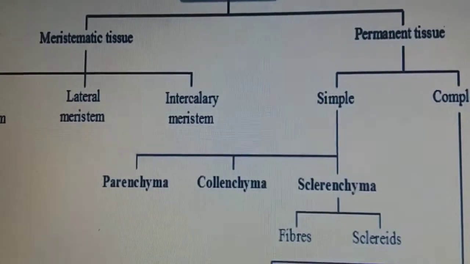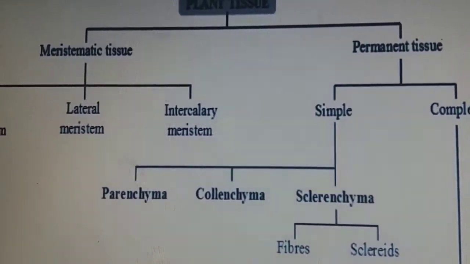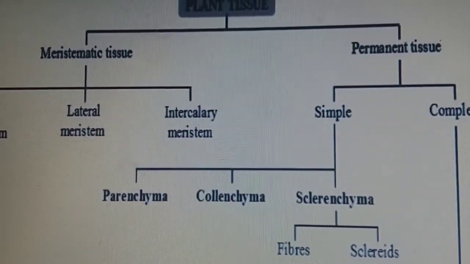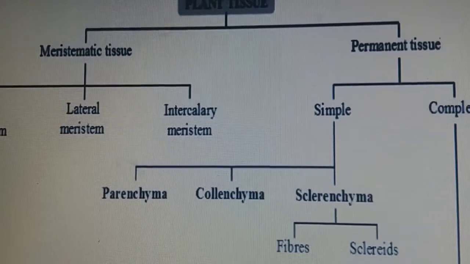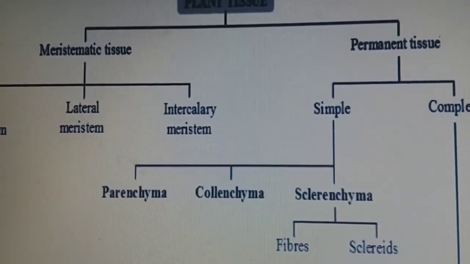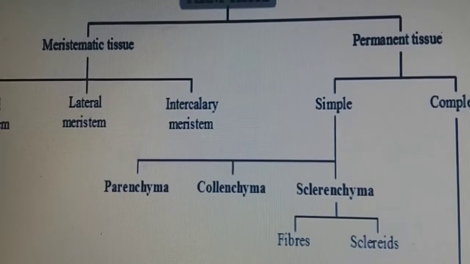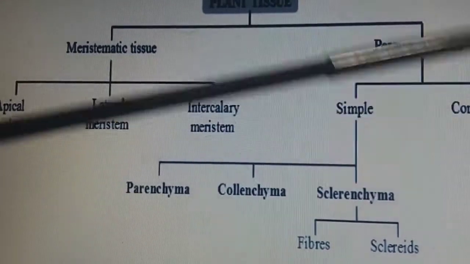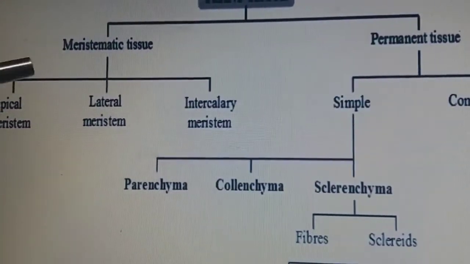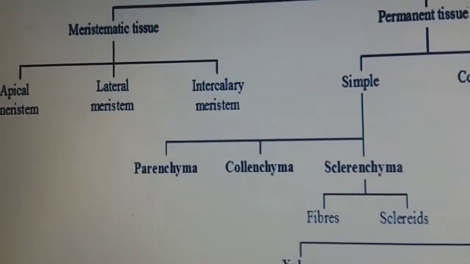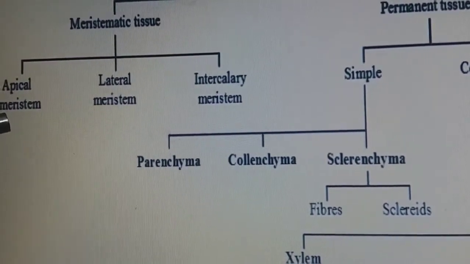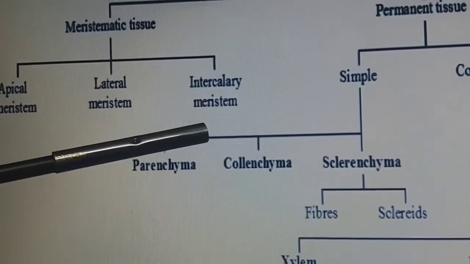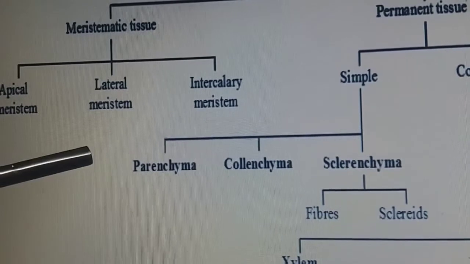You all know that our body, animal body and plant body are made up of cells. When these cells group together they form a tissue, and when tissues group together they perform a specified function in the form of organs. When we talk about plant, there are two types of tissues, the meristematic tissue and the permanent tissue. As you can see on the screen, meristematic tissues are divided into three sections: apical meristem, lateral meristem and intercalary meristem. These are the three classifications of meristematic tissues.